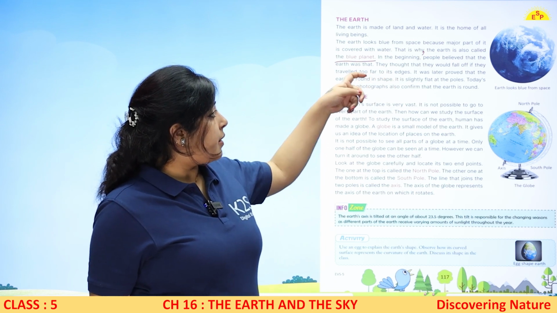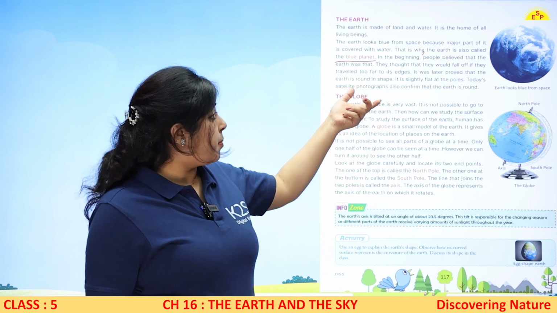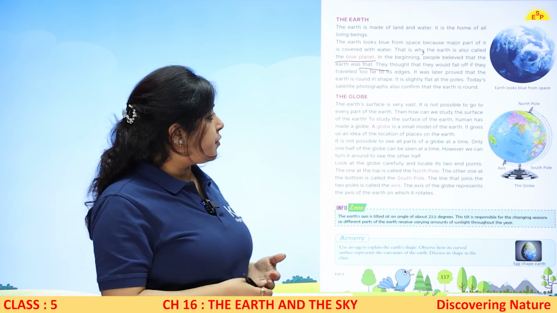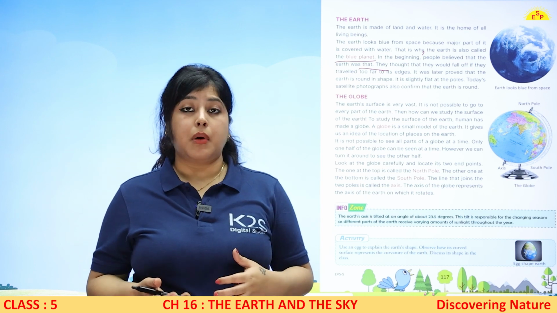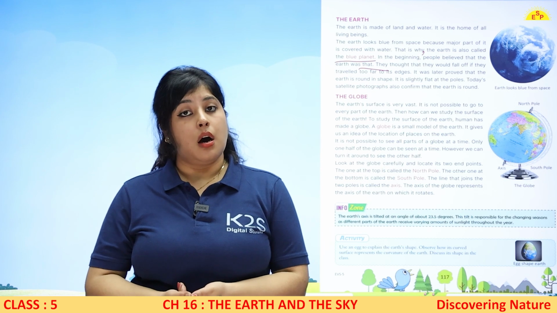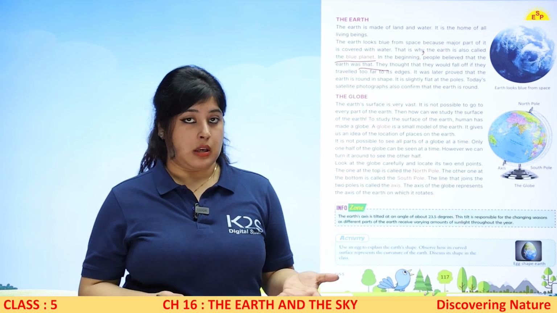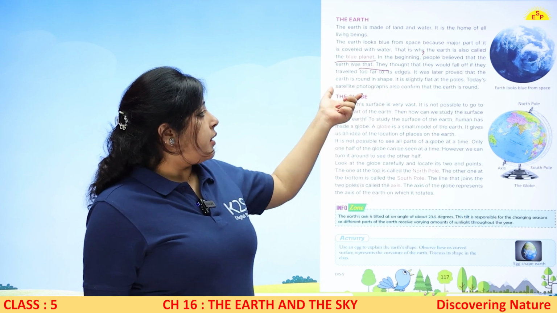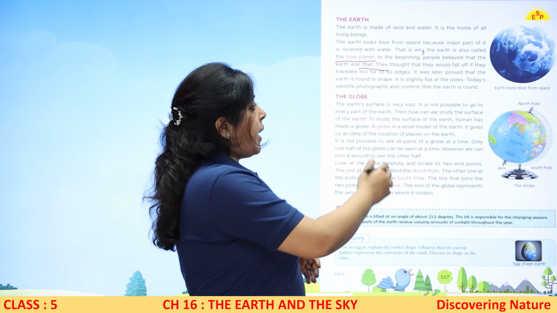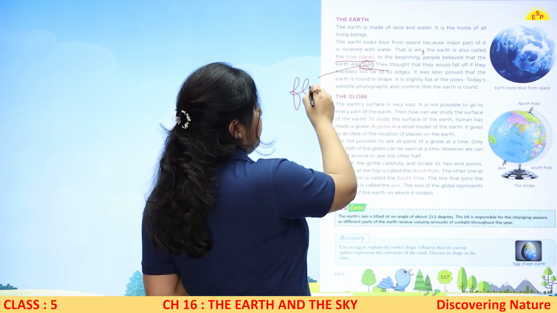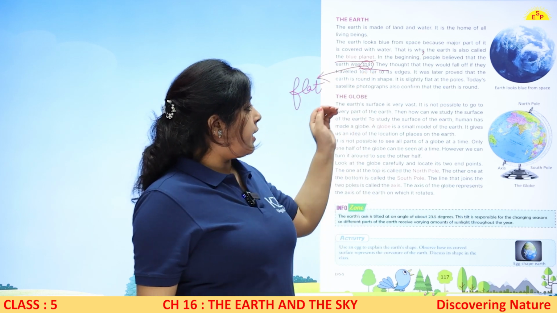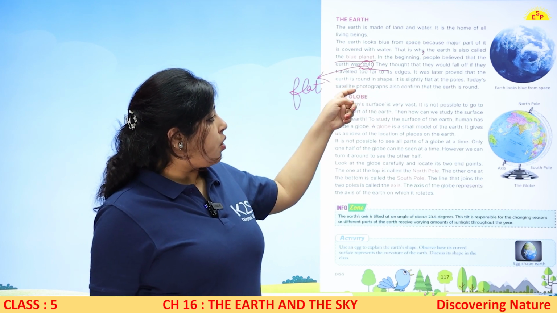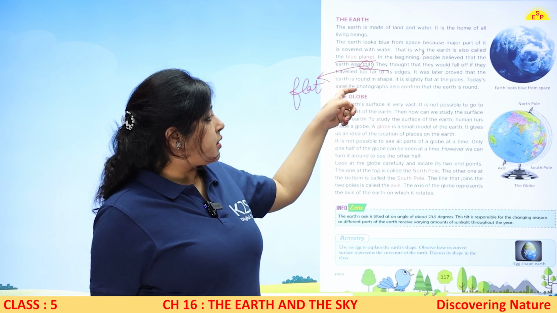In the beginning, people believed that earth was flat. They believed that they would fall off if they traveled too far to the edges. उनका ये मानना था कि circular earth है, अगर वो edges पे जाएंगे तो शायद गिर सकते हैं. Right? It was later proved by some scientists or travelers that the earth is round in shape. So पहले वो ये मानते थे कि earth जो है flat है. Right? Later they thought they would fall off from the edges. It was also later proved that the earth is round in shape.